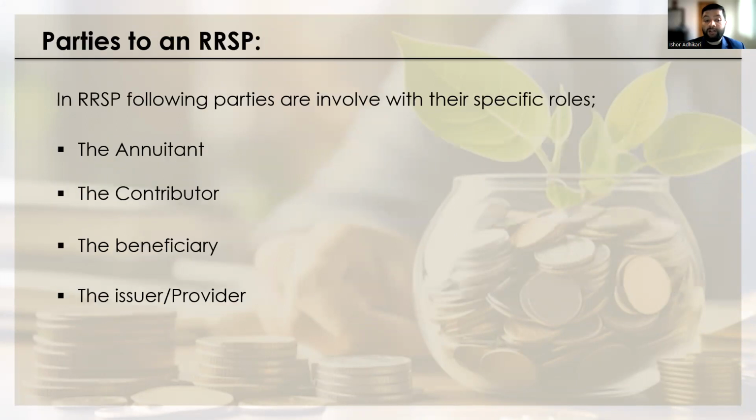There are four parties involved in the RRSP: the annuitant, which is the owner of the account; the contributor, who actually makes the contribution to the RRSP account; the beneficiary, who is named by the annuitant, or the owner; and the issuer, which basically represents the financial institution.